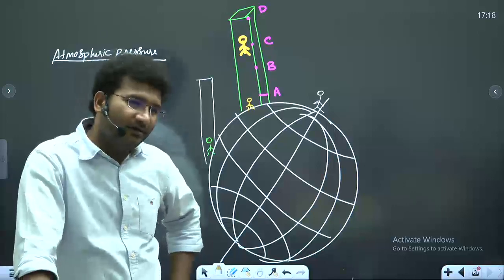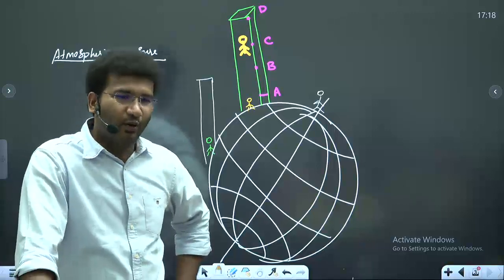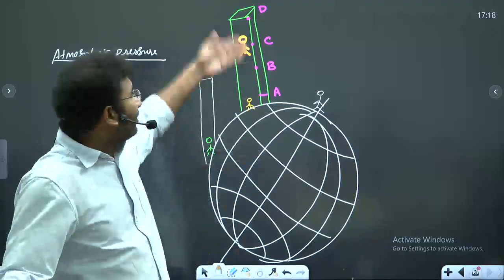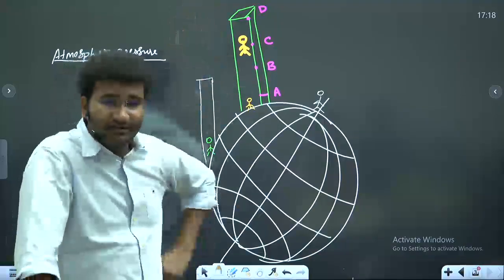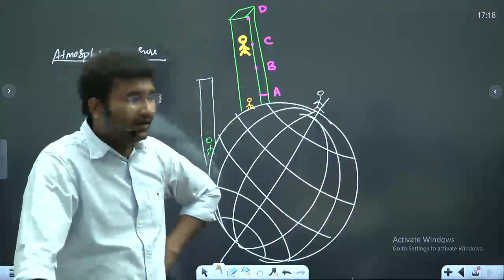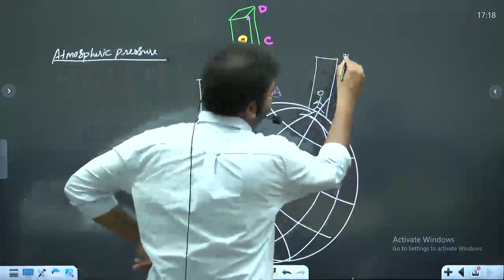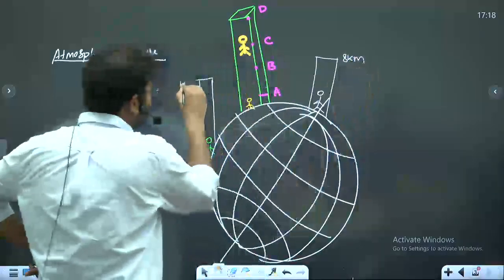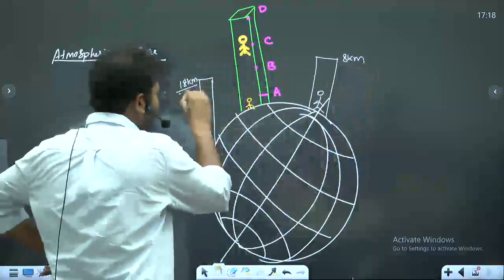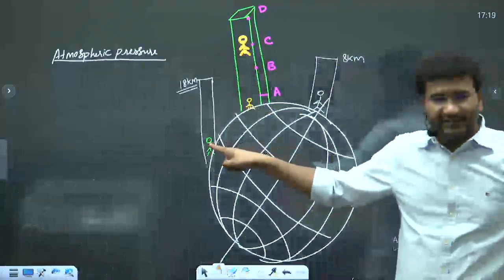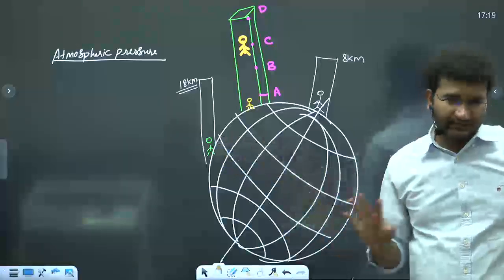Pole, why? Low temperature. But I had also said that the column of air also matters. Okay? You know that at the polar region, it is only till 8 kilometers. At the equator, it is up to 18 kilometers. So technically, it is this person who has to experience more pressure, right?